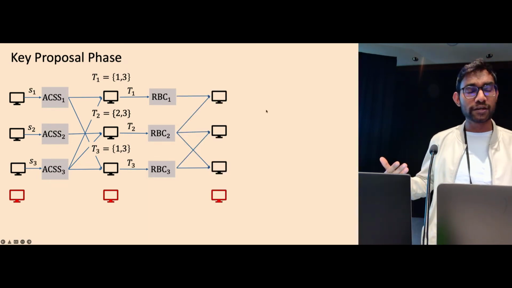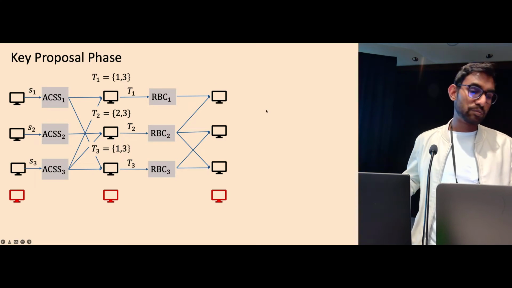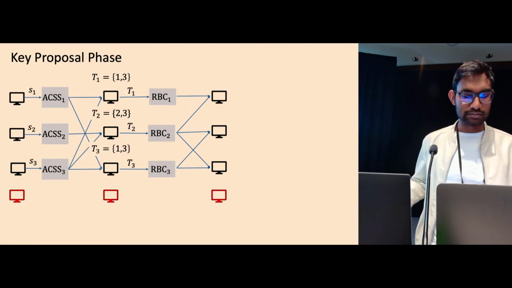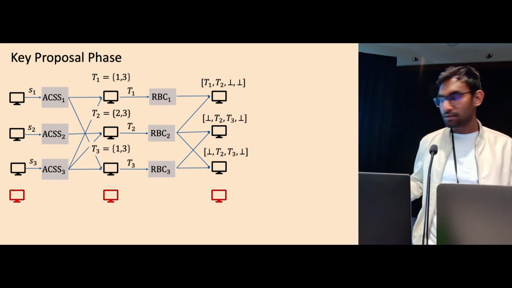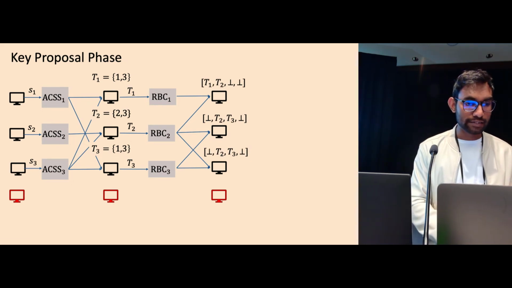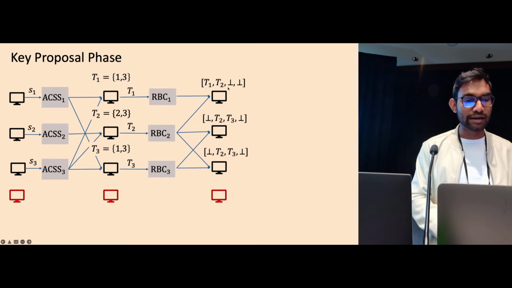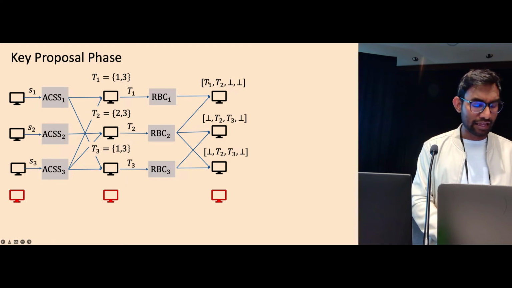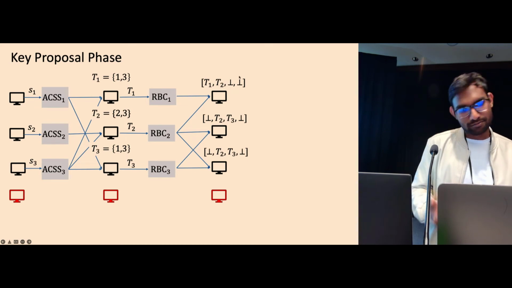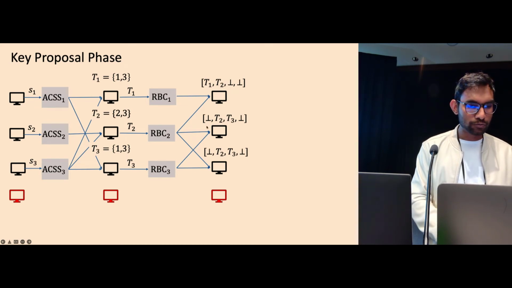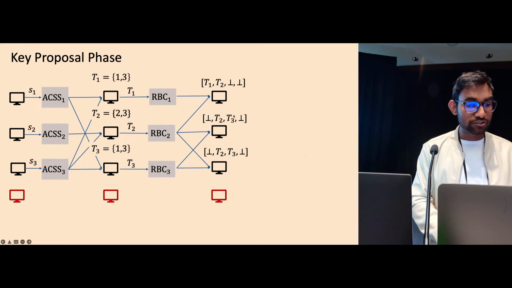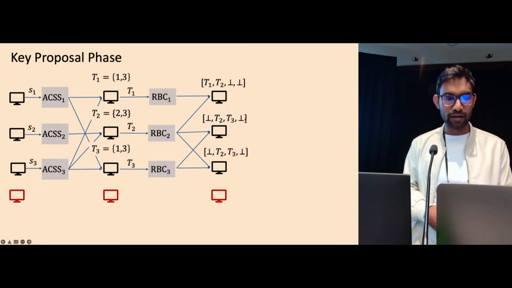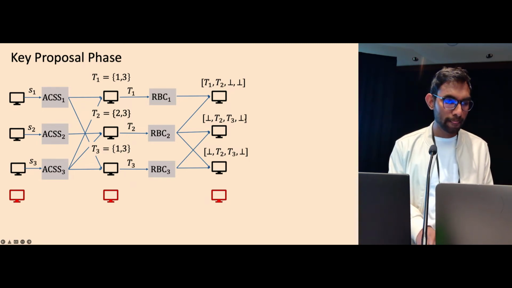Then again, due to asynchrony, these reliable broadcast instances may terminate in different orders and at different latencies. So what each node does then is create a vector, instead of a set, of all the RBC instances that terminated at that node. For example, node 1 will create this vector T1, T2. That means these two reliable broadcasts terminated at node 1, and the remaining two are yet to terminate. They're undecided on that. Similarly, at node 2, RBC2 and RBC3 terminate, so node 2 has these two non-bot values and the other values are bot. So this is the key proposal phase in our protocol.